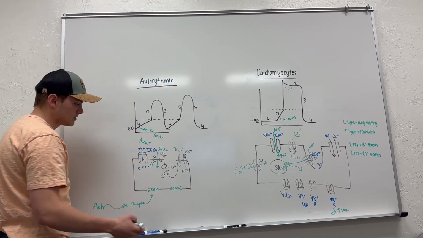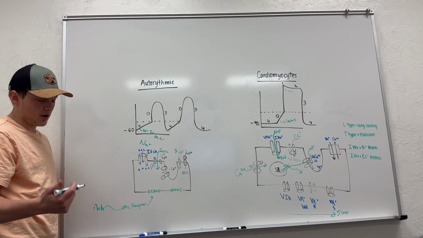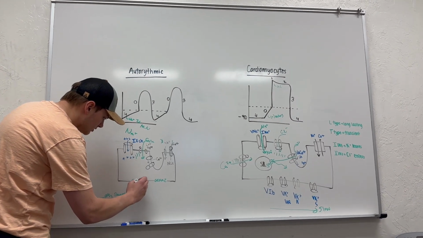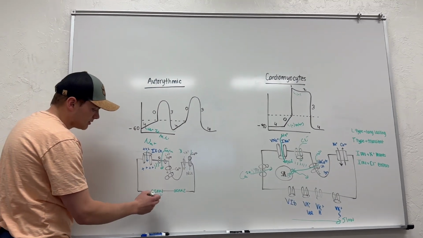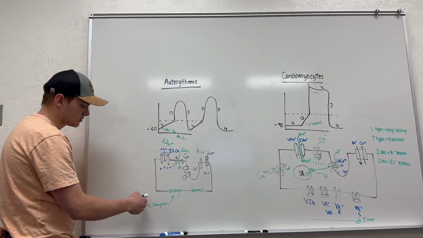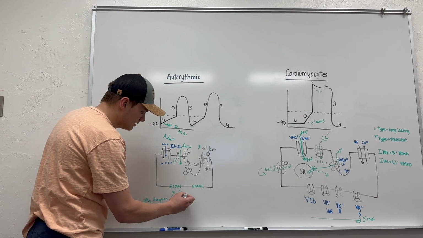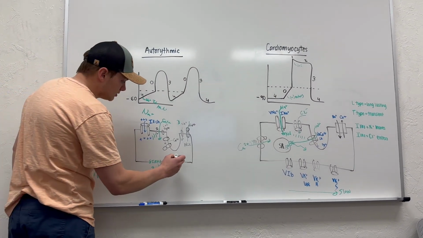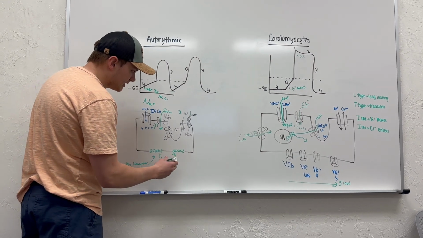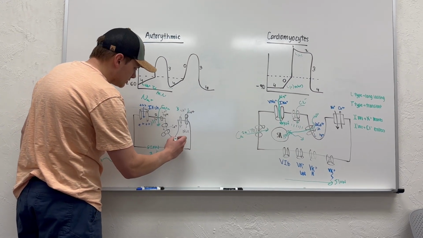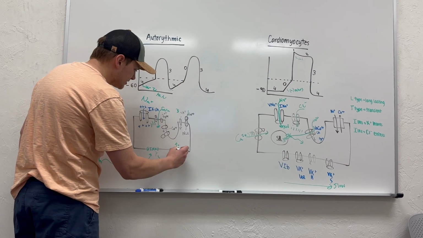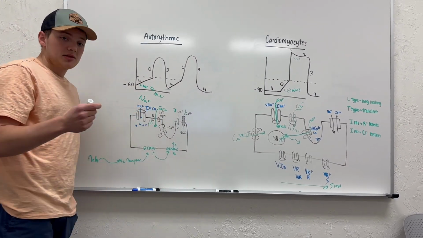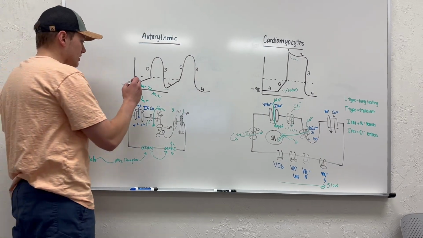So GIRK receptors, their whole point is to let potassium out, but they're going to do that through a kind of funky method. GIRK1 is going to have a gamma subunit, and when it's attacked by whatever's released from the muscarinic receptor, that gamma subunit is going to come attach to GIRK2. GIRK2 is then going to open and start acting like a potassium leak channel. So it's going to allow more potassium to leave. When we allow more potassium to leave, that's going to net influence our cell to become more negative.